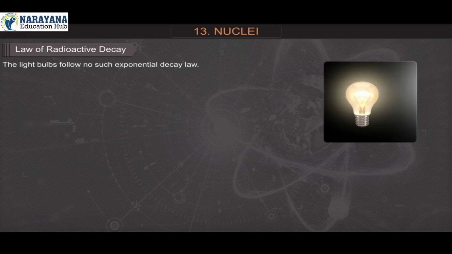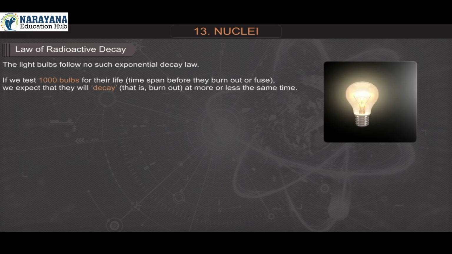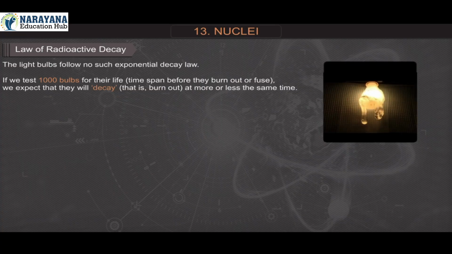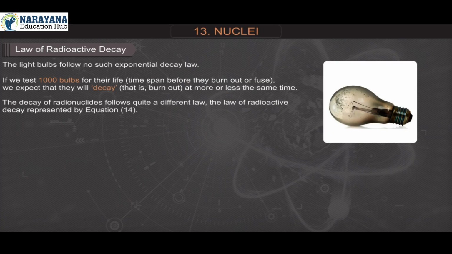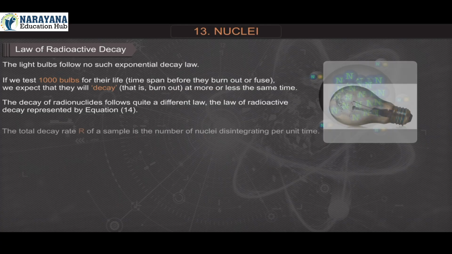Light bulbs follow no such exponential decay law. If we test 1000 bulbs for their life, that is, the time span before they burn out or fuse, we expect that they will decay, that is, burn out, at more or less the same time. The decay of radionuclides follows quite a different law, the law of radioactive decay represented by equation 14.